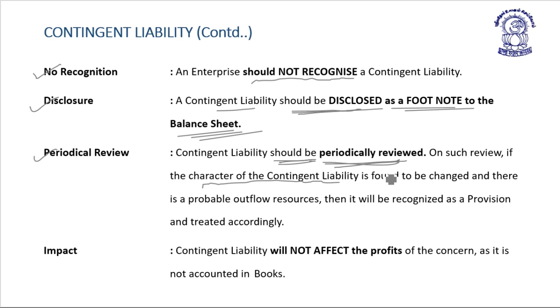On such review, if the character of the contingent liability is found to be changed and there is a probable outflow of resources, then it is recognized as a provision and treated accordingly in the financial statement.